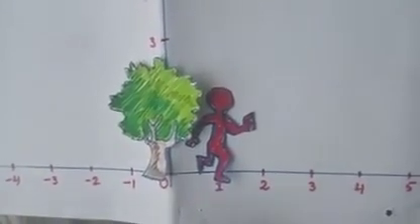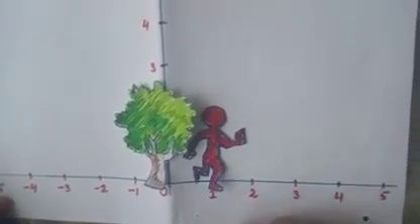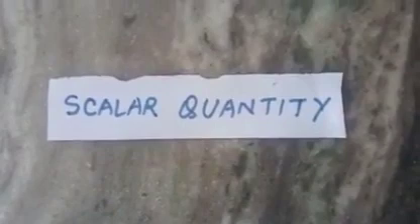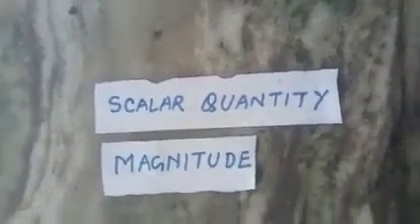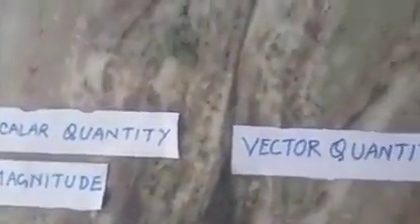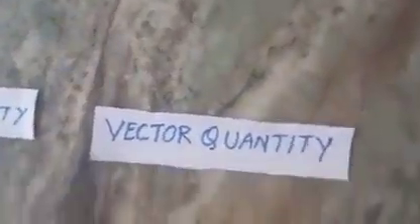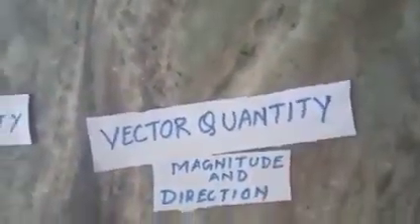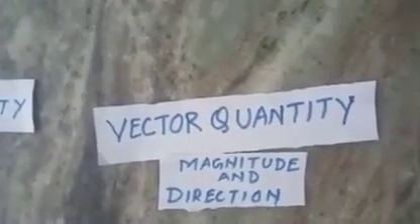Now come to scalar quantity. The quantity which has only magnitude is called scalar quantity, and the quantity which has both magnitude and direction is called vector quantity.